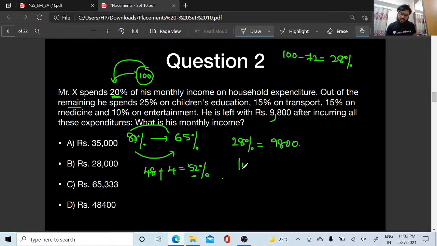So what will be the value of 1 percent here? The value of 1 percent is going to be 350. 28 percent is equal to 9,800, so 1 percent is equal to 350.